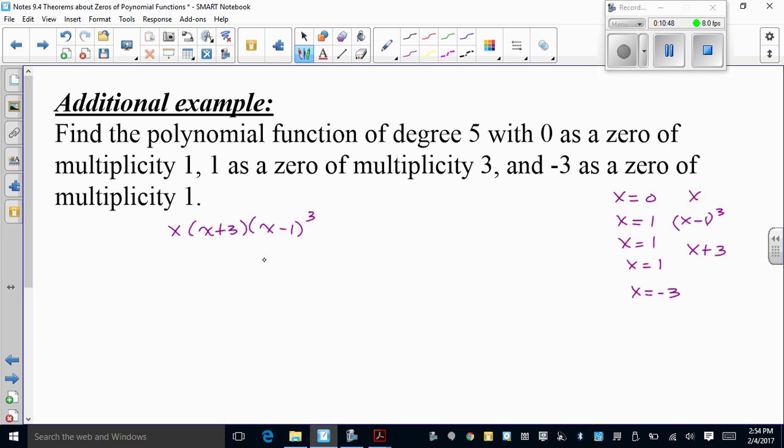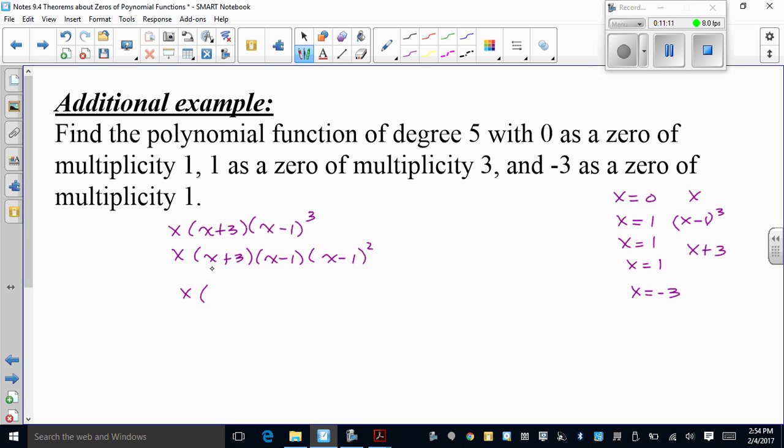Okay, there is a shortcut on this one, but I'm not going to go through the shortcut. We are so going to do this the long way. So to make life a little bit easier, x plus 3 times x minus 1, times x minus 1 squared. I'm going to FOIL this out.